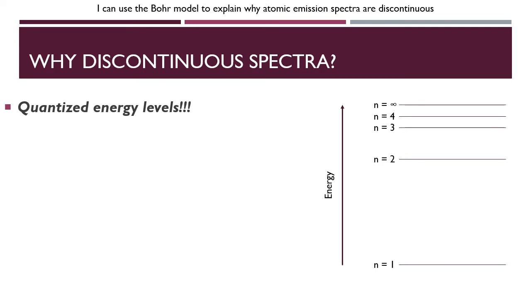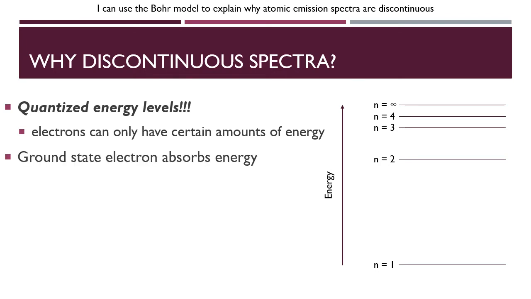So part of this slide will be a good review of what we learned from the first part of this learning goal, as far as how these atomic emission spectra are produced. Along the way, we will also explain in great detail why we get these discontinuous spectra. So recall, electrons can only have certain amounts of energy. That's what these energy levels are representing. An electron could be here at n equals 1, it could be at n equals 2, it could be at n equals 3, but it cannot be anywhere in between.